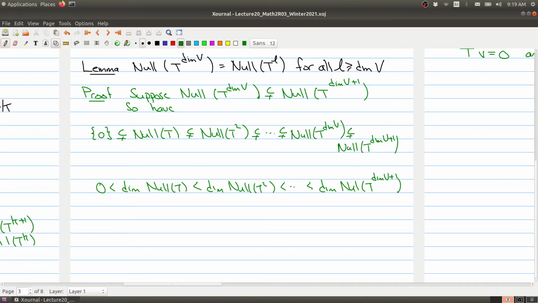When you look at this, what this forces is that this dimension has to be at least 1, this dimension has to be at least 2, this dimension has to be at least 3, and so on. So this forces the dimension of the null space of T to the I to be greater than or equal to I.